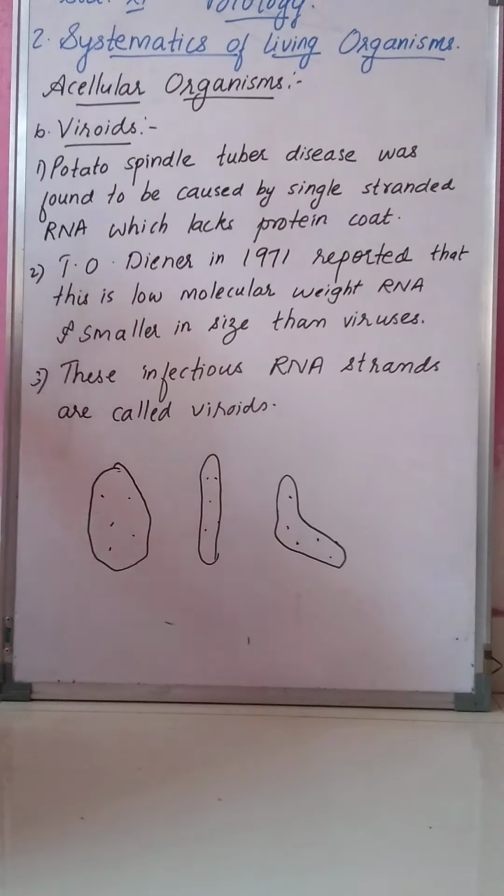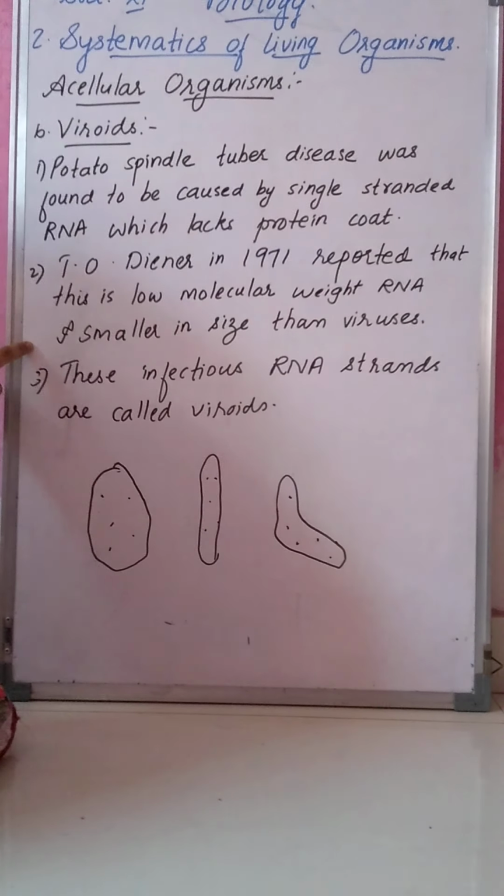11th standard students, we have started with chapter number 2, Systematics of Living Organisms. In this chapter we have already completed the 5 kingdoms. Then last time we started with cellular organisms. These cellular organisms are not included in Whittaker's 5 kingdom system of classification. In that, cellular organisms were not included.